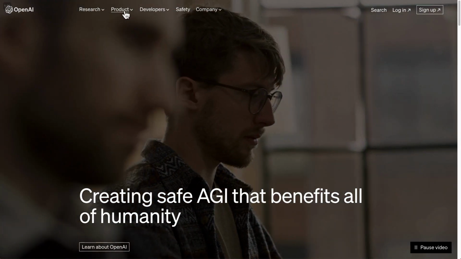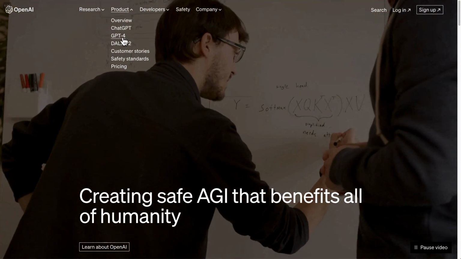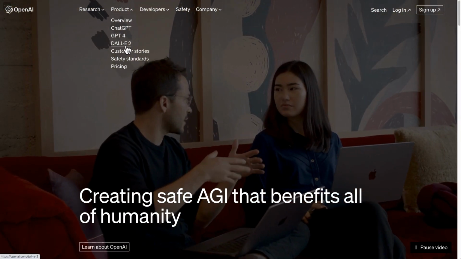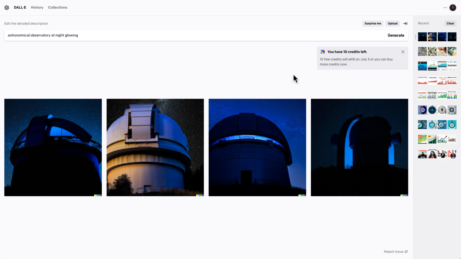Go over to OpenAI, under products. Of course, we're using ChatGPT and GPT-4, but we can go ahead and use DALLE 2, an AI system that can create realistic images and art from a description in natural language. So I went to DALLE. You can see that I have 10 credits left from the time that I've been playing with it here. My credits will refill on July 3rd, or you can buy new credits.